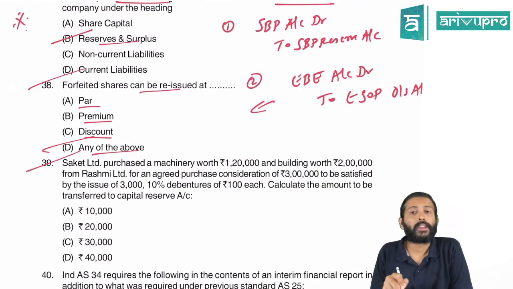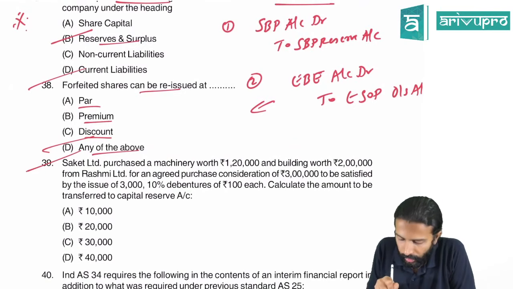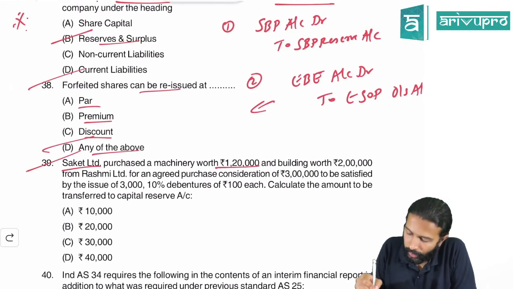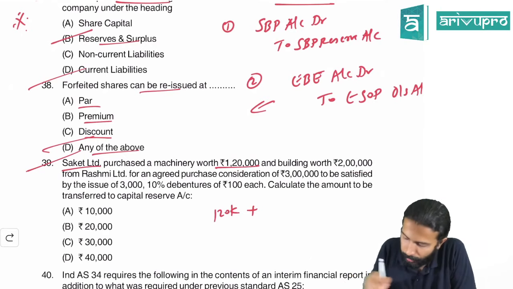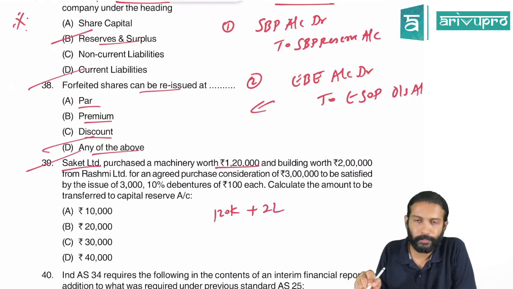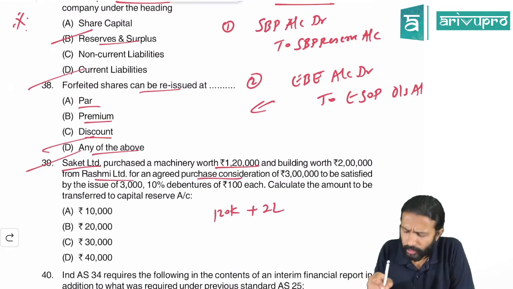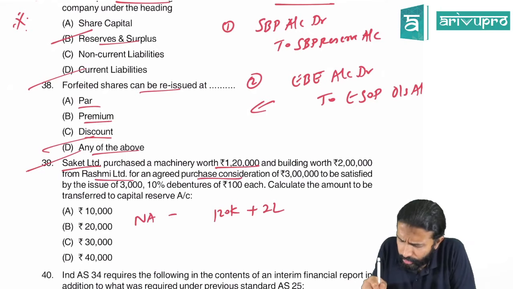Alright, question 39. Saket Limited purchased machinery worth 1,20,000, and also purchased a building worth 2 lakh rupees from Rashmi Limited for an agreed purchase consideration of 3 lakh. What is the total value of the net assets?